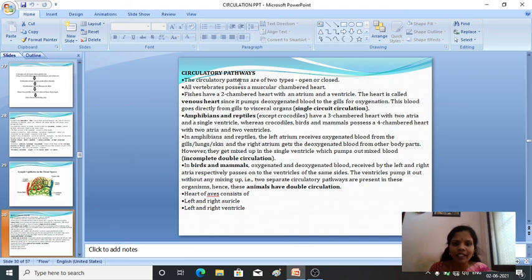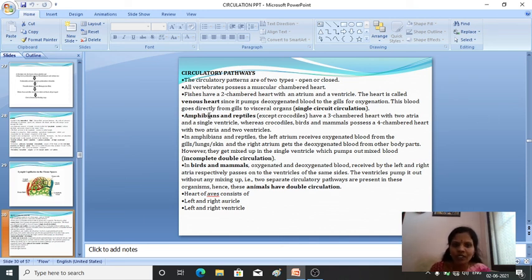Here you can see that generally they possess a muscular chambered heart. In fishes, they have a two chambered heart with one atrium, that is the auricle, and one ventricle. The heart is called a venous heart since it pumps deoxygenated blood to the gills for oxygenation.